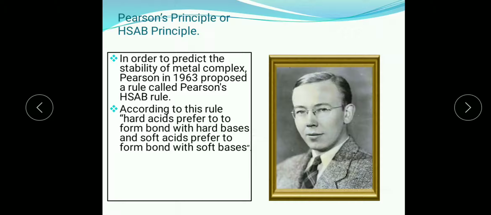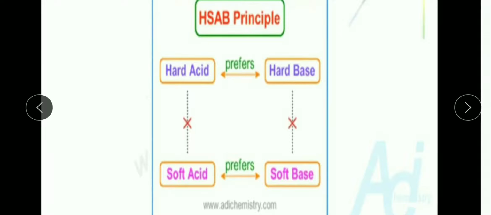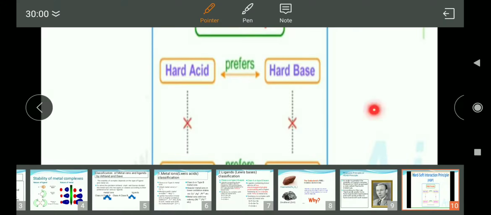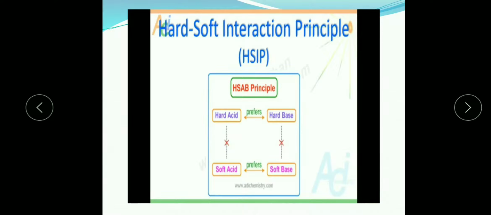If we see this principle in a pictorial manner, it is very clear that hard acids prefer to bind with hard bases and soft acids prefer to bind with soft bases, and vice versa. Hard can bind with hard, and soft acids can bind with soft bases, but the reverse is not according to the HSAB principle. So why are these chemical species classified into hard and soft?